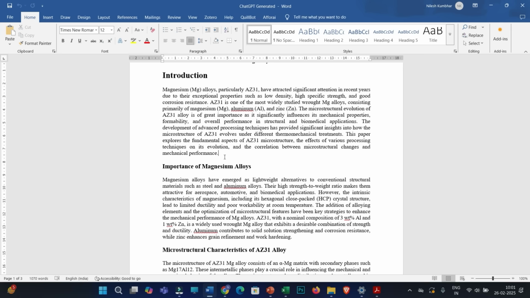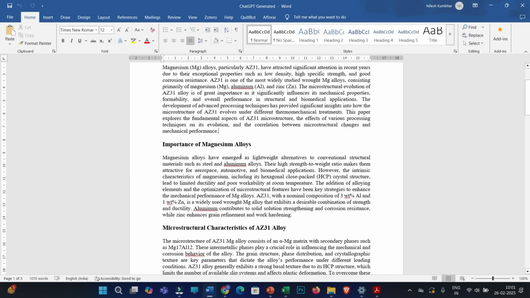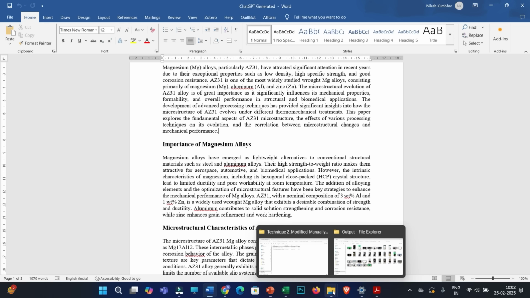If you are doing that and you check your final draft, then there is a possibility that initially you are getting a 100% AI score, but when you check the revised draft, in that case you may get close to 0% AI score. I have performed the same thing on multiple documents. So let me show you an example.